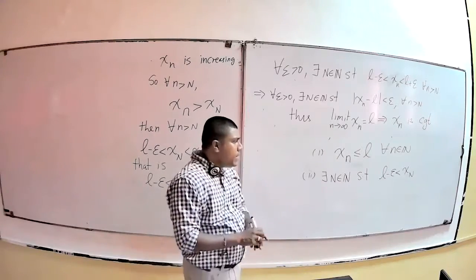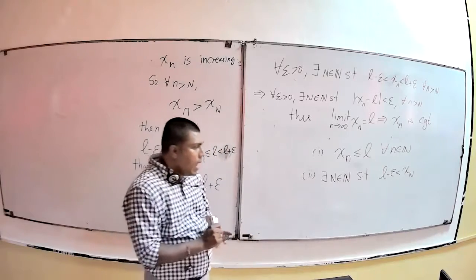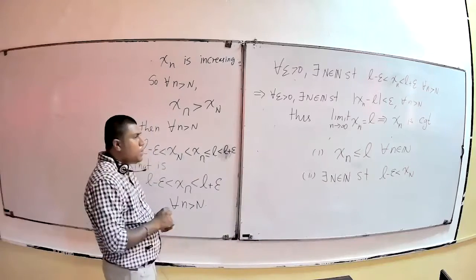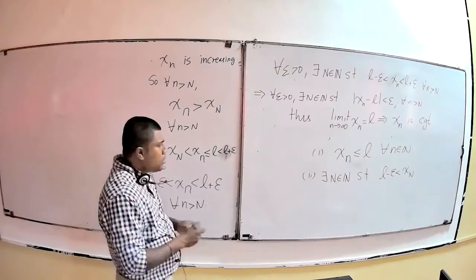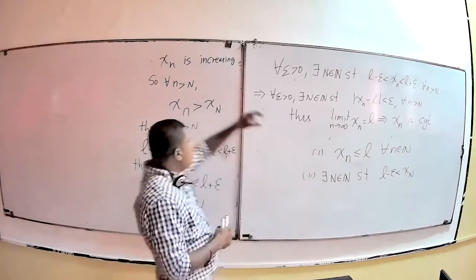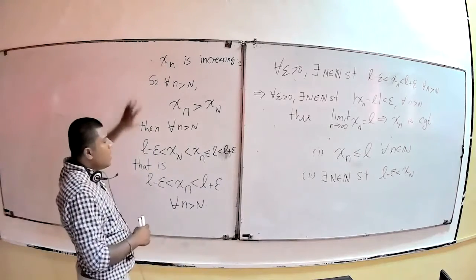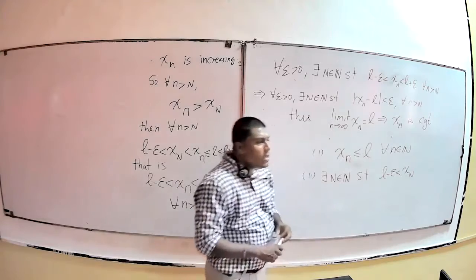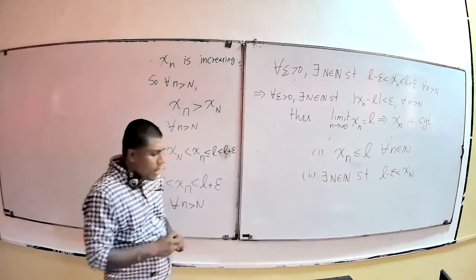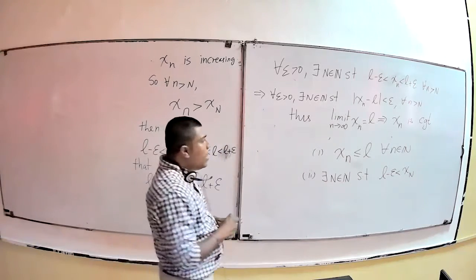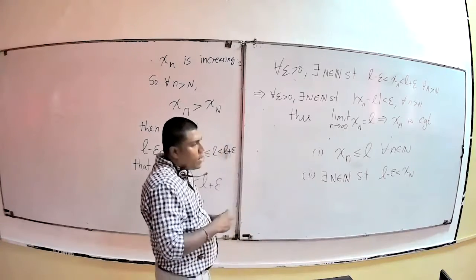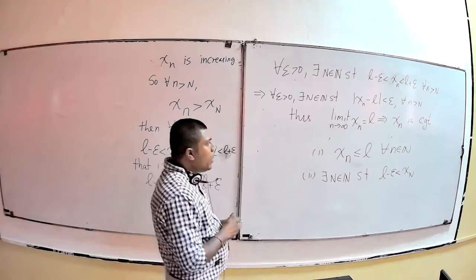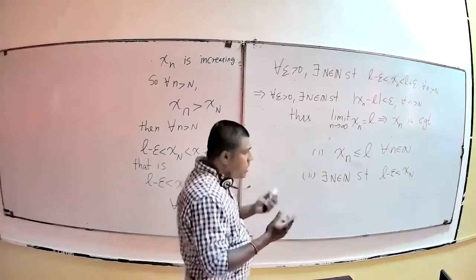There exists a supremum, and we name the supremum L, and then we use the properties of the supremum, or the other version of the completeness property, and then we use the fact that x_n is increasing, and combining all three, we get the absolute value of x_n minus L is less than epsilon for all n greater than N. So that is called the limit of the sequence, because that is how we defined the limit. Therefore, the sequence is convergent. So this is what we have.